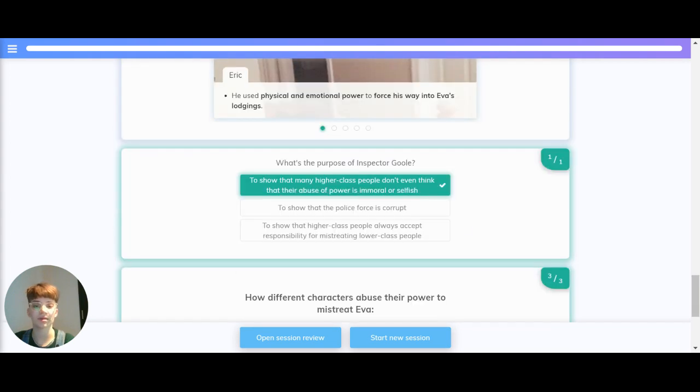What is the purpose of Inspector Gould? Is it to show that many higher class people don't even think that their abuse of power is immoral or selfish? Is it to show that the police force is corrupt? Or is it to show that higher class people always accept responsibility for mistreating lower class people? The correct answer is, his purpose is to show that many higher class people don't even think that their abuse of power is immoral or selfish.